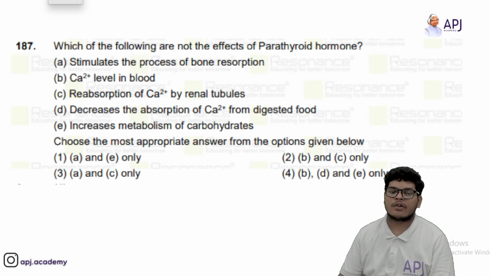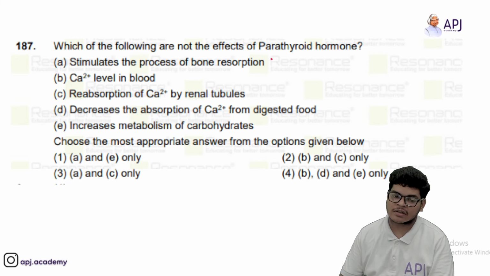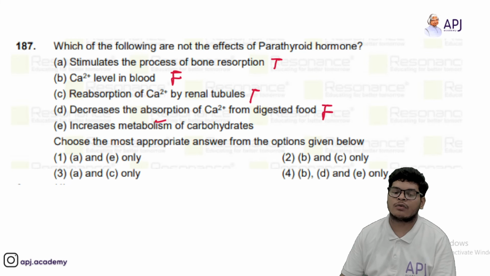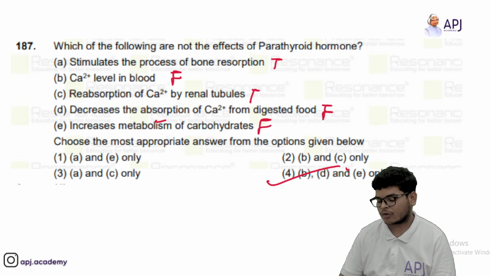Then we have which one of the following are not effects of parathyroid gland? Stimulates process of bone absorption. So this is true. This is false, calcium level in blood. Reabsorption of calcium by renal tubules. True. Decrease the absorption of calcium from digestive food. False. Increase metabolism of carbohydrates. False. So answer should be B, D and E are correct options.